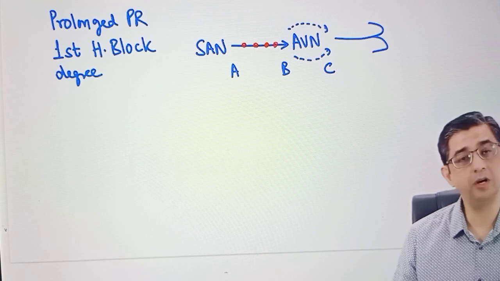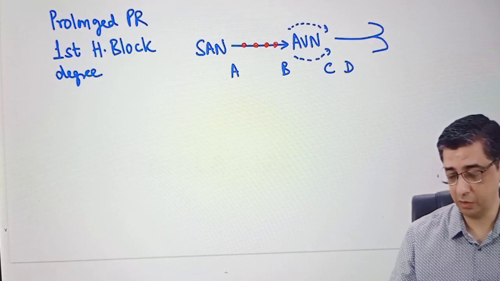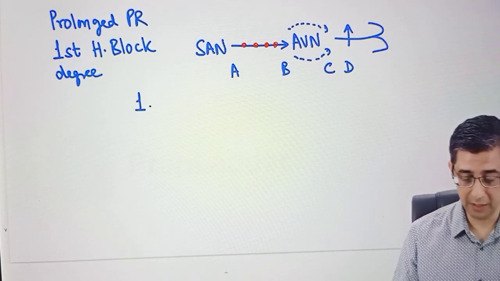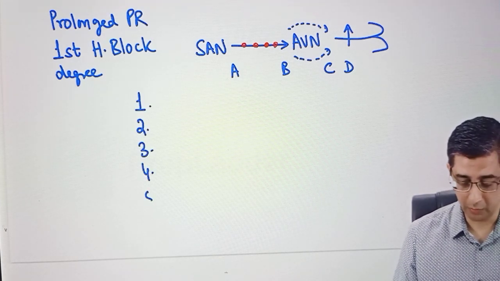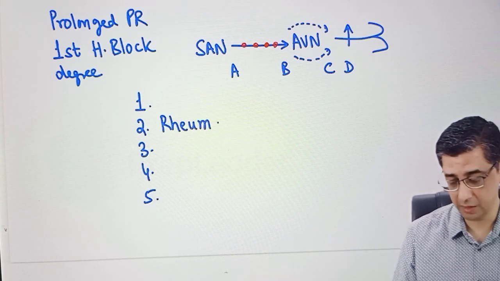I have just put some pointers here to say that the exact damage in first degree heart block is between point A and point B, that is the connection between the SA node and the AV node per se. When it comes to the firing of the bundle of His, when it comes to the septal activation, it's perfectly fine. Now we will understand why it is happening. A common cause for it happens to be physiological.